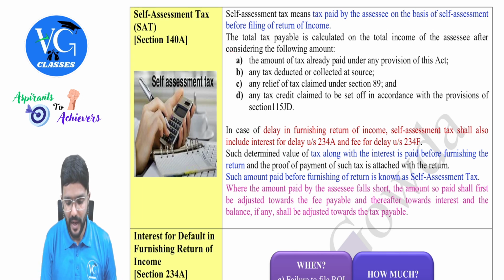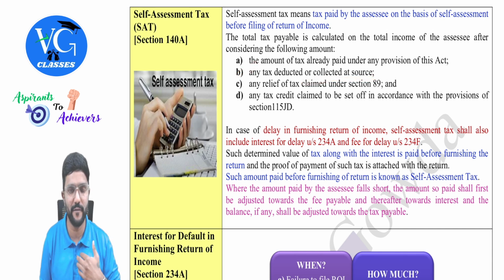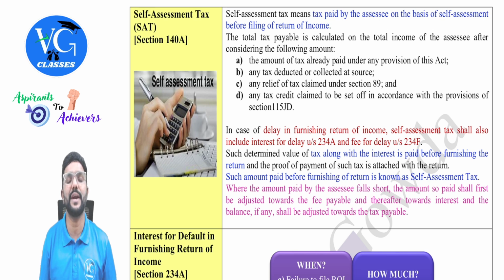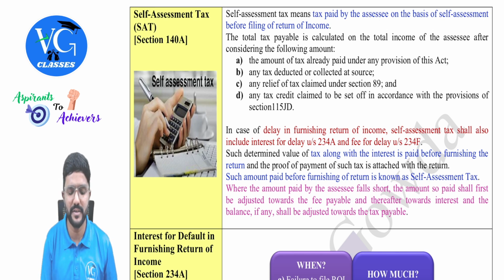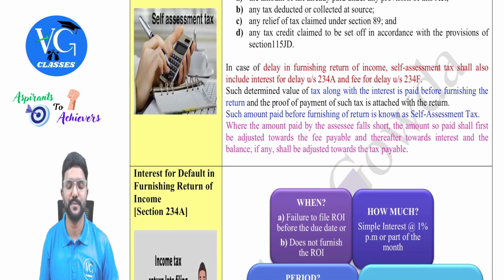What is it? The amount of tax already paid under the provisions of this Act, like advance tax, then any tax deducted or collected at source and remitted to the government on behalf of the assessee, any relief of tax claimed under section 89, or any tax credit claimed to be set off in accordance with the provisions of section 115JD. C and D might not always be there, but if at all it is there, we will reduce it. Okay. Remaining, if any, we will pay it as self-assessment tax.